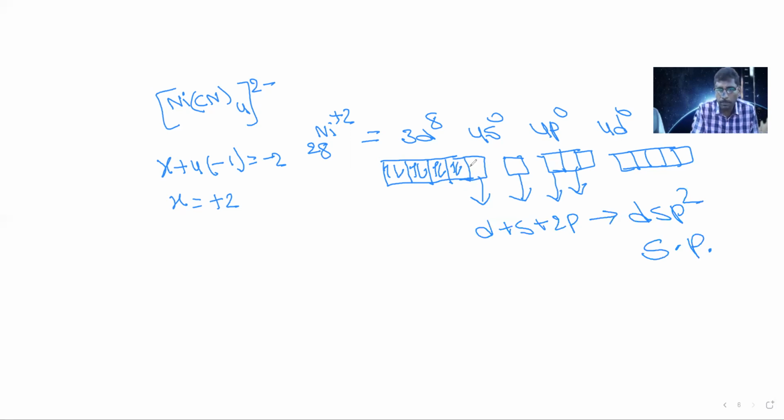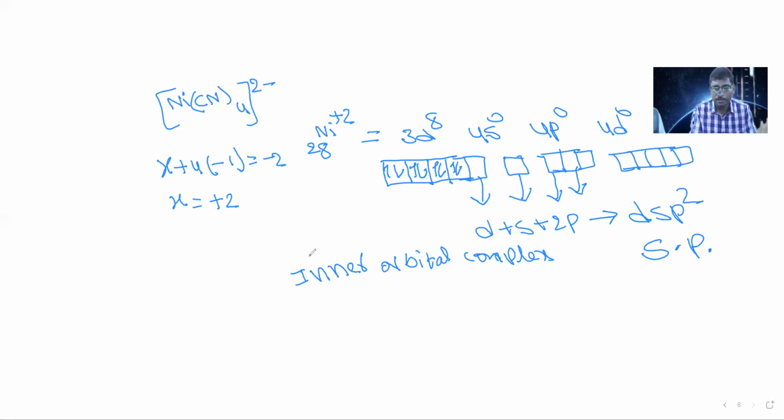If electrons are paired, then the complex is called an inner orbital complex. Why is it called inner orbital complex? Since inside d orbitals are participating. The above complex is an outer orbital complex. Only outside orbitals are participating.